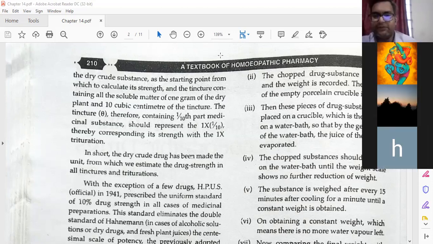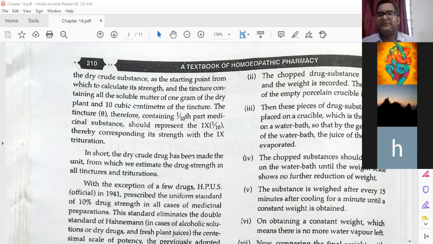The fourth point: the chopped substances should be kept on the water bath until the weight no longer reduces. Means actually we do this 5 times, normally 5 times in our experiment. One time we keep it for some time, like 5 to 10 minutes of evaporation. Then we will take the weight. After 10 minutes, again we will do 10 minutes. Then again we will wait. We do it till there is no change in the moisture content. Means everything is evaporated. So this experiment we will do in our practical.